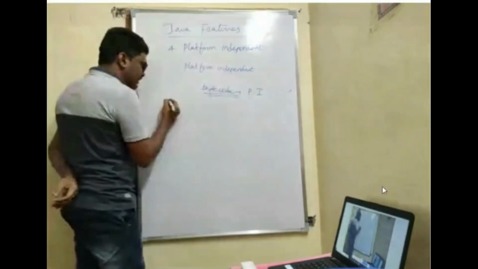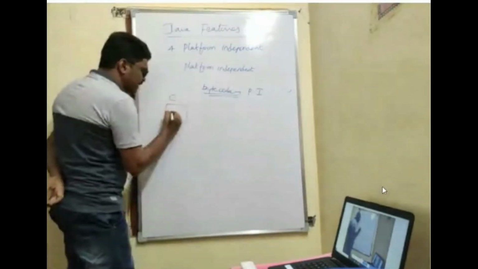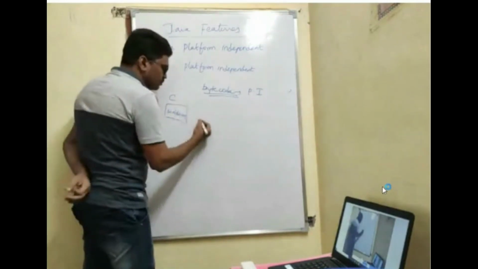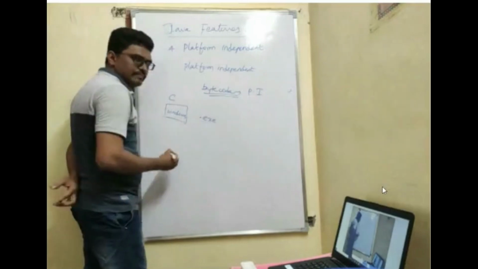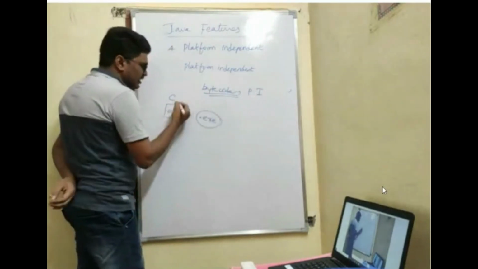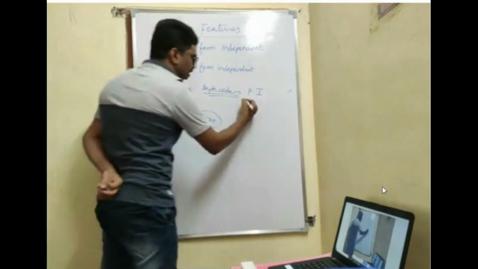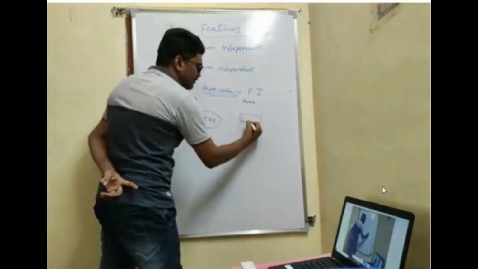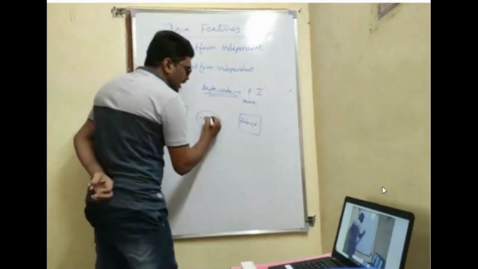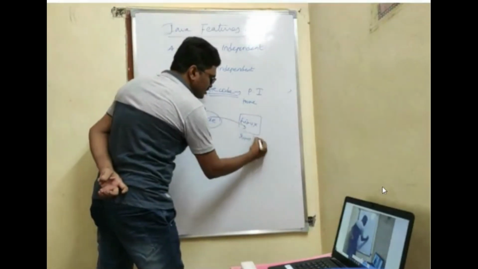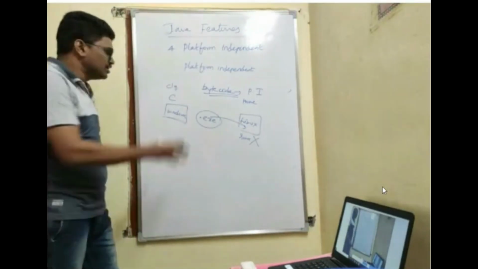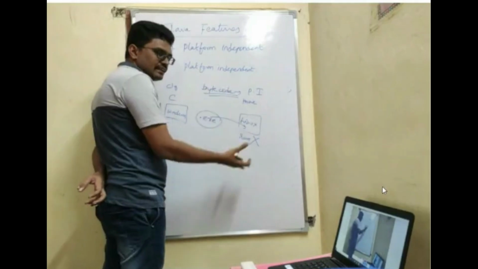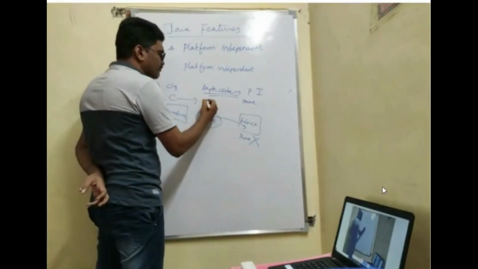See, first of all, what is platform independent? If you take your C program, I have implemented it on a Windows machine. I got the output. I'll get an exe file in C. That is the executable file. Suppose this you have done in your college. You are going to some other location, suppose your home or somewhere. Here you don't have a Windows machine, I have a Linux machine. I take the exe file here and try to run. This is not possible. Again, I need to implement the whole code here, then execute it. I cannot run the file as it is because your C language is not platform independent.